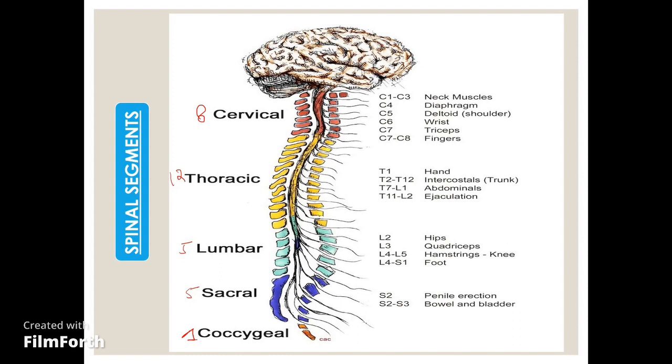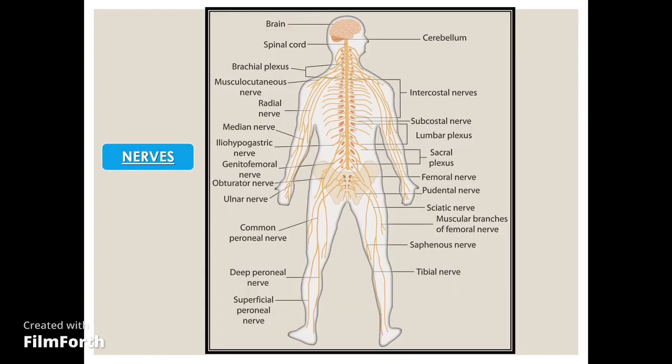And the sacral region is involved in controlling the bladder and bowel movement, and besides this also controls the genital functions. Here are the different nerves we are very familiar with, for example, the musculocutaneous nerve, radial nerve, median nerve, sciatic nerve, tibial nerve. These all are spinal nerves. They all originate from the spinal cord.